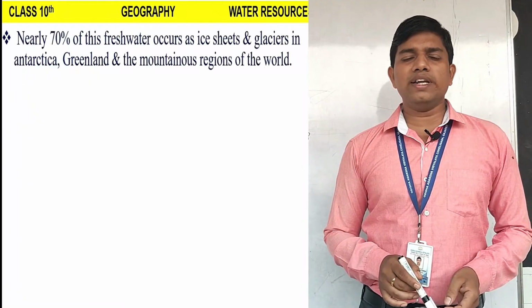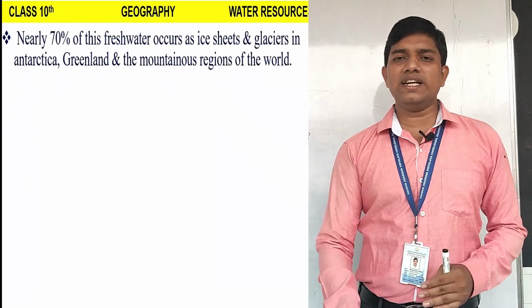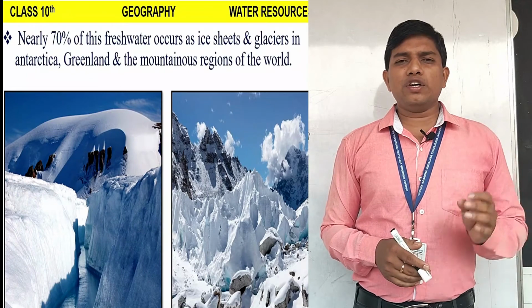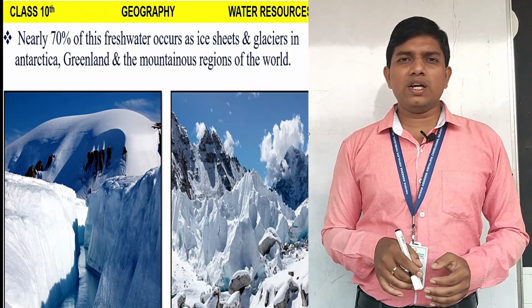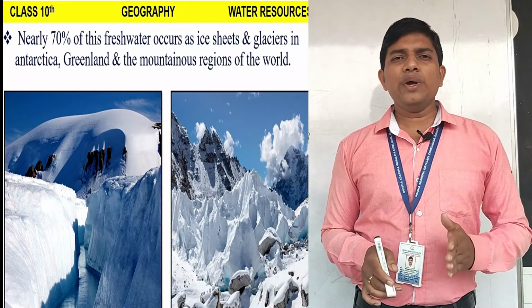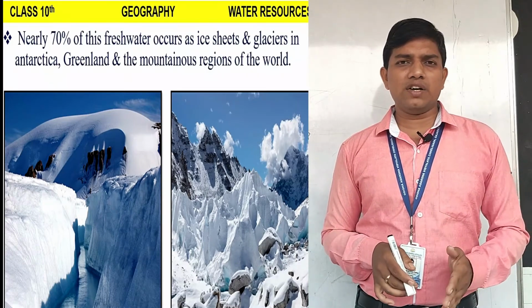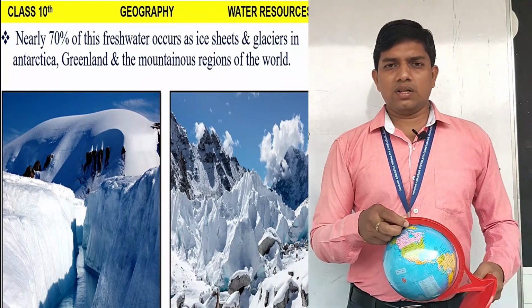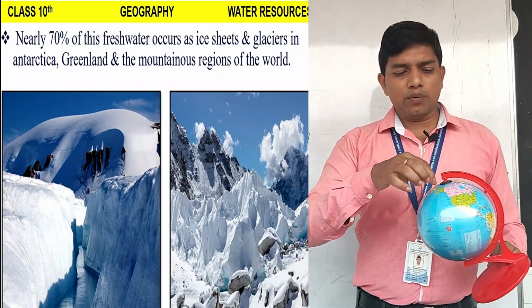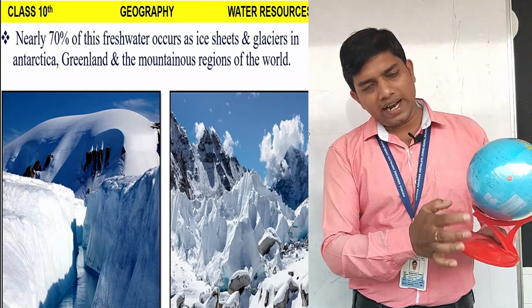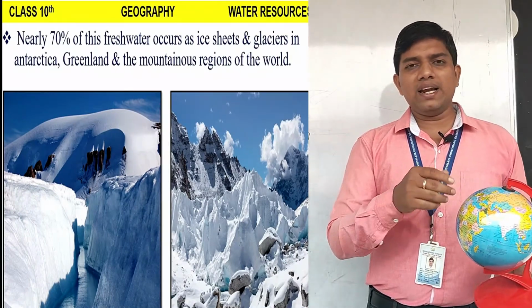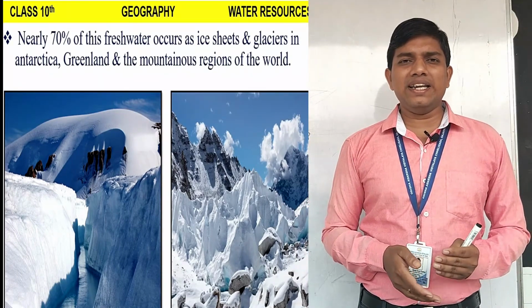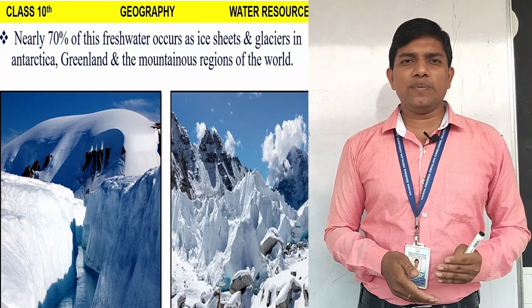Remember this fact. Nearly 70% of this fresh water occurs as ice sheet and glacier in Antarctica, Greenland and the mountainous regions of the world. Meaning we understood that from the total volume of the world's water, only 2.5% is fresh water. When we assume this 2.5% of fresh water as 100%, then 70% of this fresh water occurs in the ice sheet and glacier. And we can find this ice sheet and glacier in the polar regions like the North Pole and the South Pole, like in Antarctica, and some other parts like Greenland and some mountainous regions of the world. Water available as ice cap and ice sheet is inaccessible to human beings. It is very difficult for human consumption.